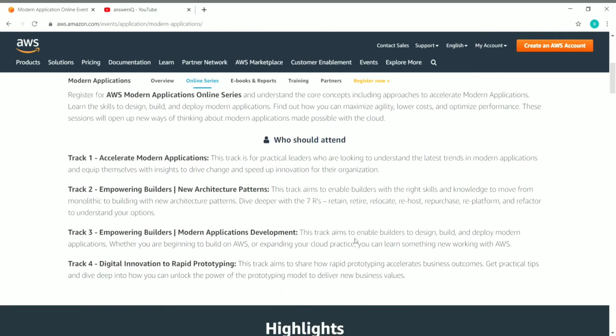So this training program has been divided into 4 tracks. Track 1 is Accelerate Modern Applications, and the second one is Empowering Builders New Architecture Patterns, and the third one is Empowering Builders Modern Applications Development, and track 4 is Digital Innovation to Rapid Prototyping. So just know that there are 4 tracks in this training. We'll see the detail about each one later.